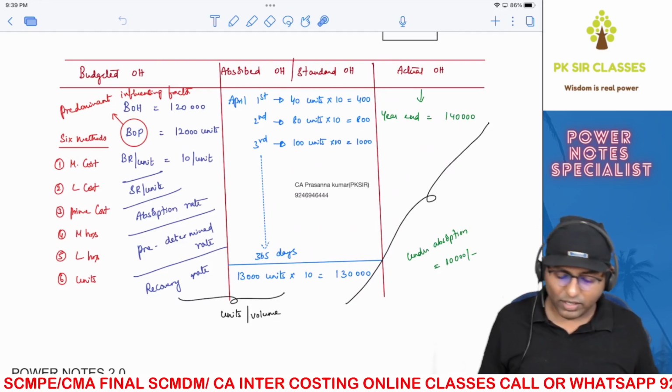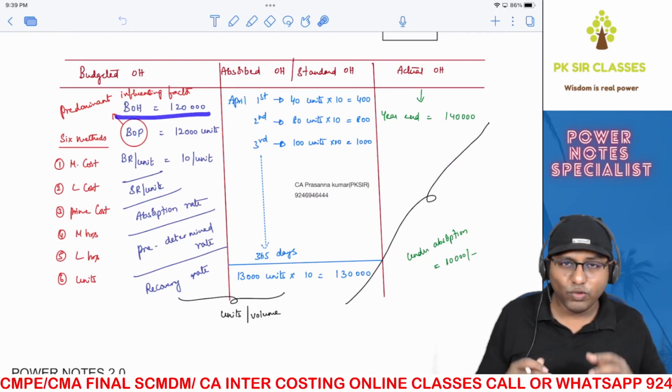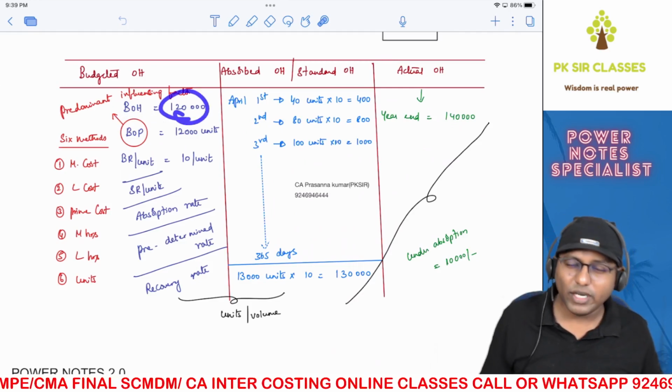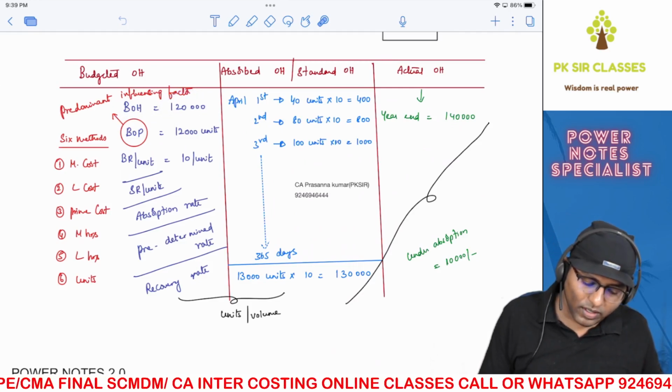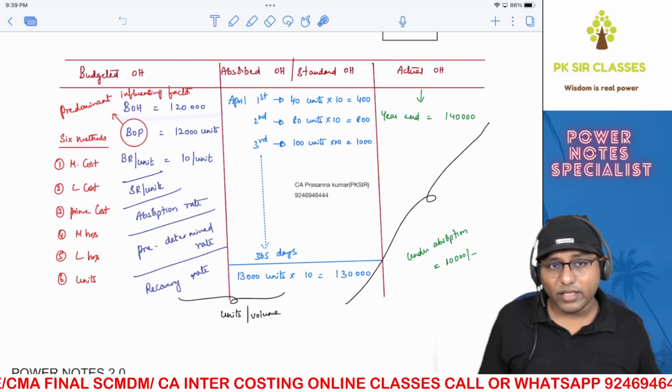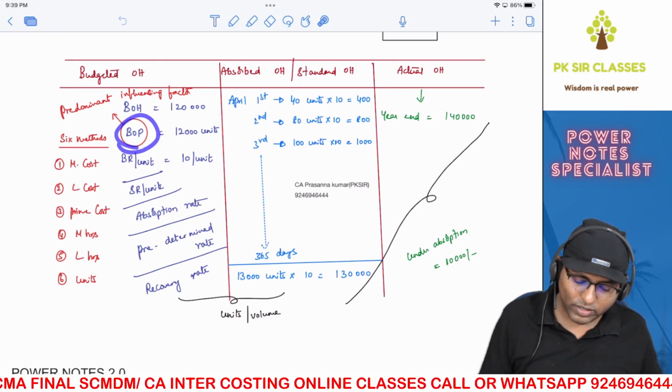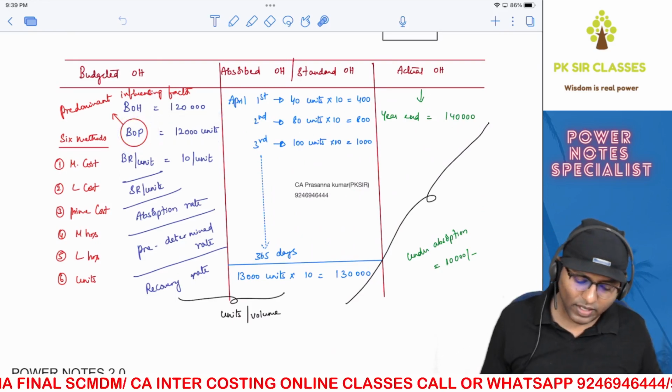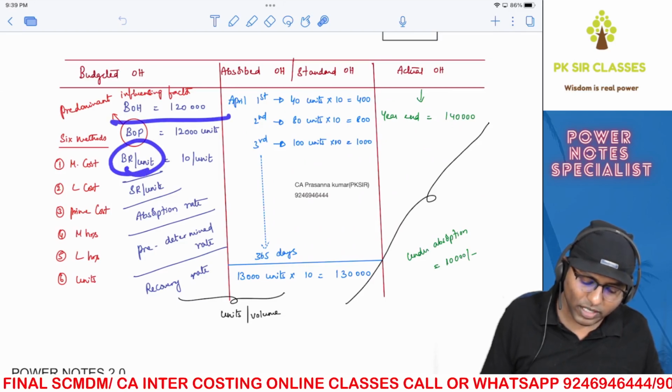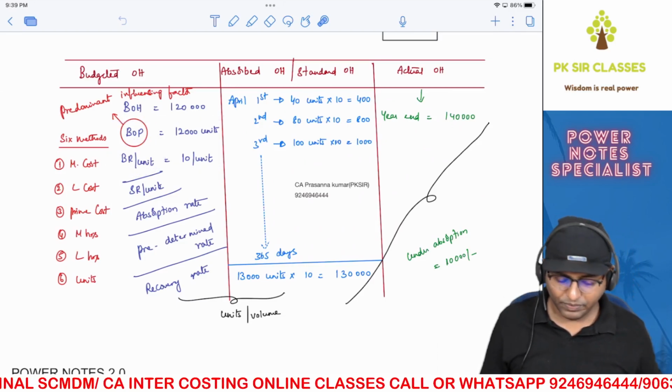Before your financial year starts, you will expect your overheads. You will budget your overheads, which comes around, let's say, 1,20,000. Like that, you will budget output as well, which is units. Let's say it is 12,000. In that case, if you divide both of them, you'll get budgeted rate per unit, which is 10 per unit,